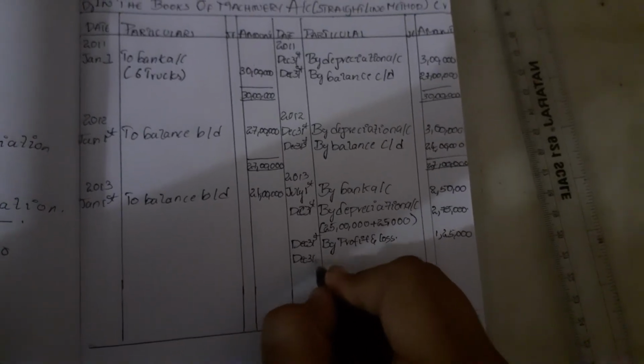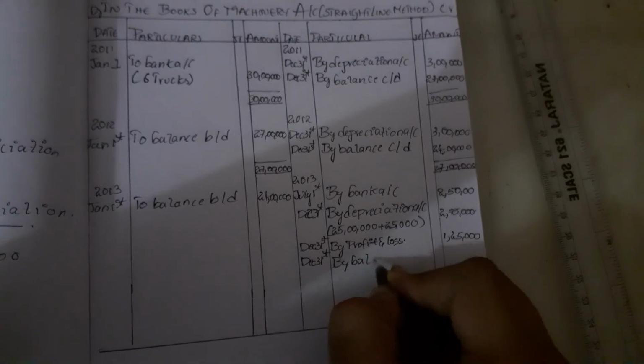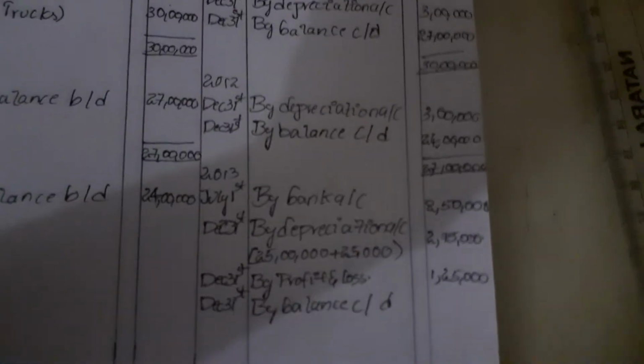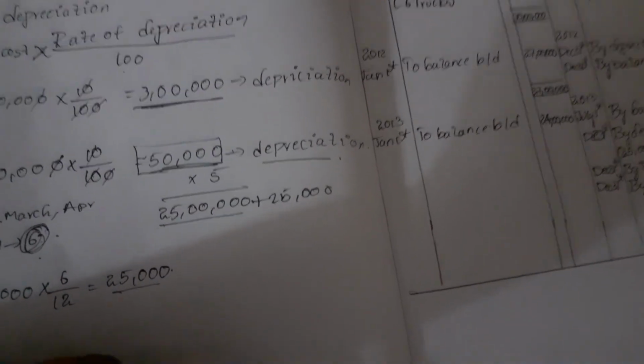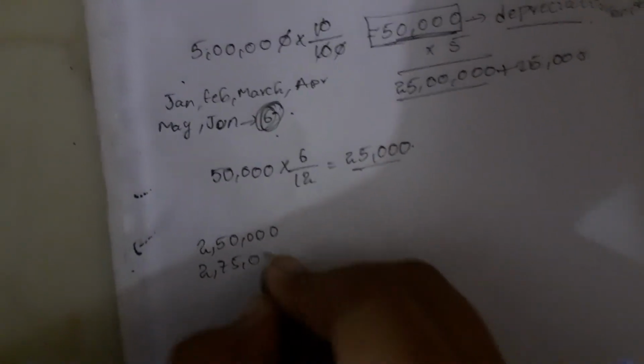December 31st, again by balance C by D. Now to get balance C by D, we need to add all these three. What are those? 2,50,000, 2,75,000, 1,25,000.